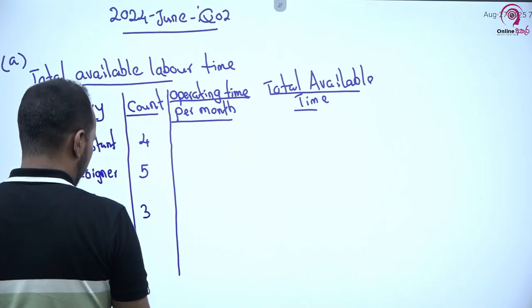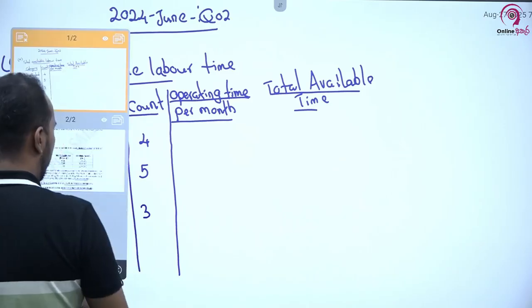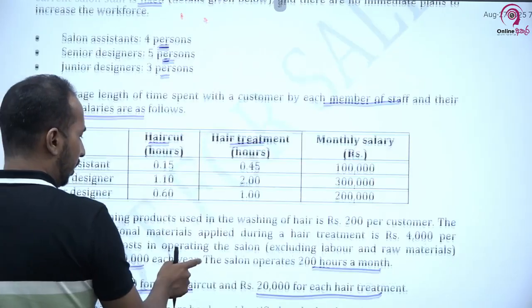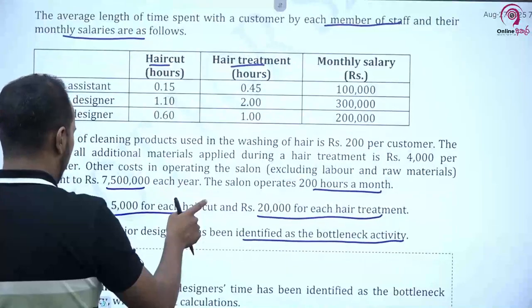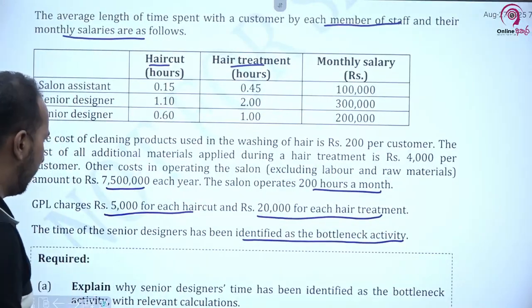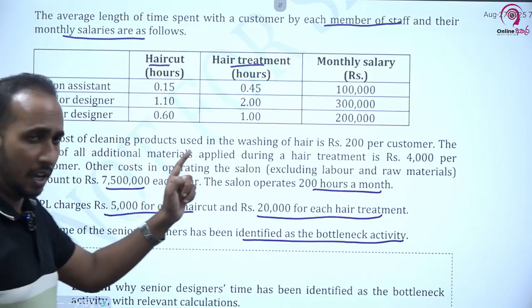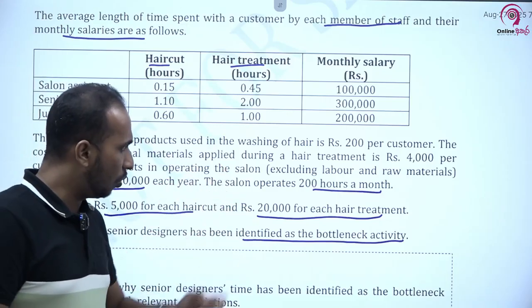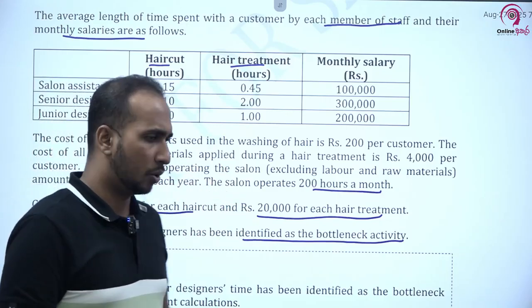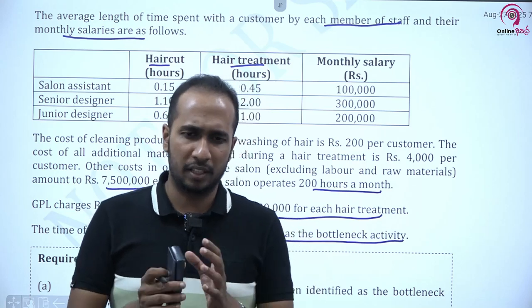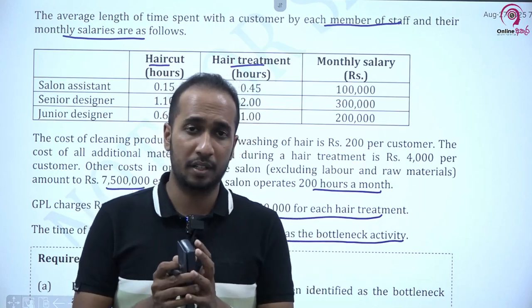Then we have to see the operating hours. See, in the question it is mentioned clearly, in this paragraph, the final sentence, the salon operates 200 hours a month.